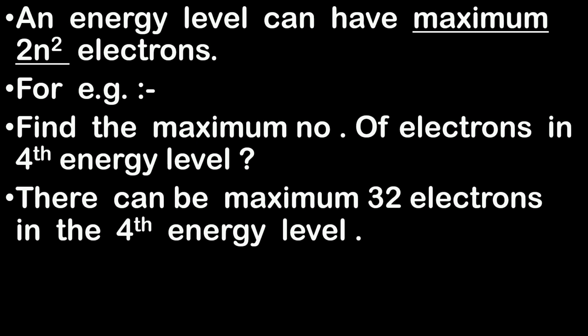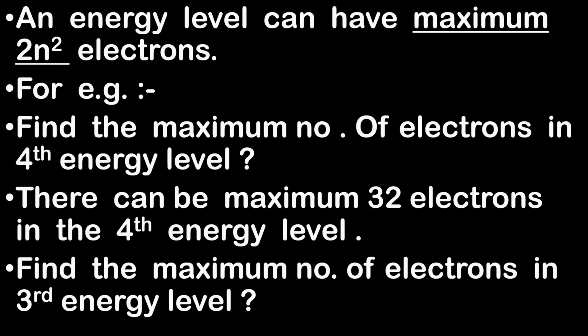Now moving ahead, a question for you. Find the maximum number of electrons in third energy level. As I said earlier also, within an atom there are different energy levels. So in fourth energy level there will be 32 electrons. In the third energy level, how many electrons will be there? That's your job. So do comment below.